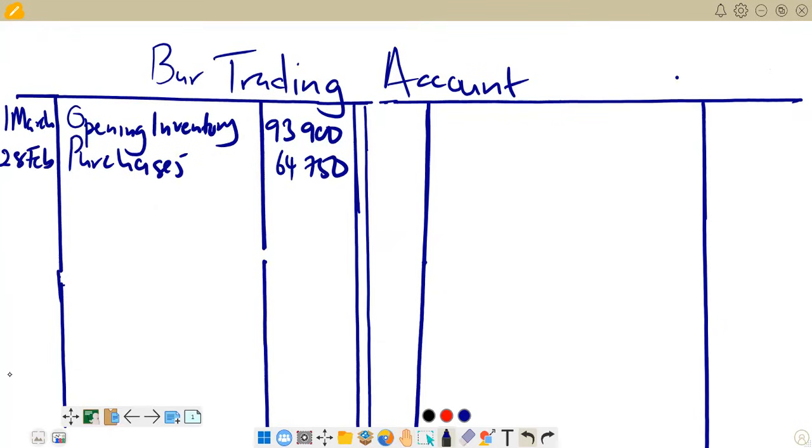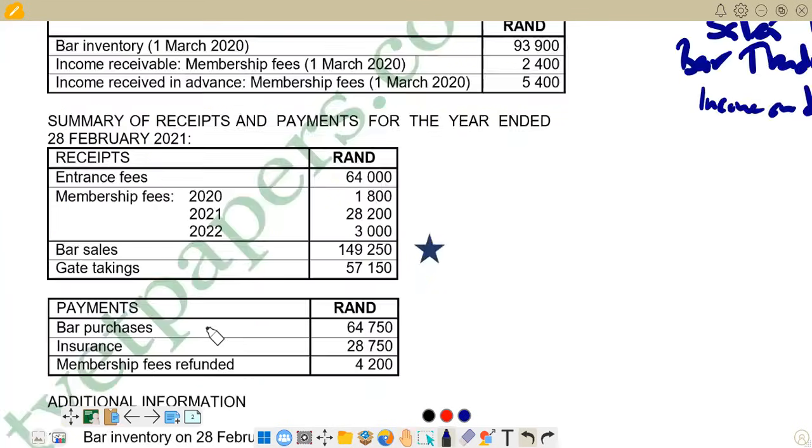Right, so we go again to check the next item that we have. From bar purchases, we have insurance. We're not going to include this one. We go to membership fees refunded. It's also part of the membership fees account. Then we go down to check what we have.